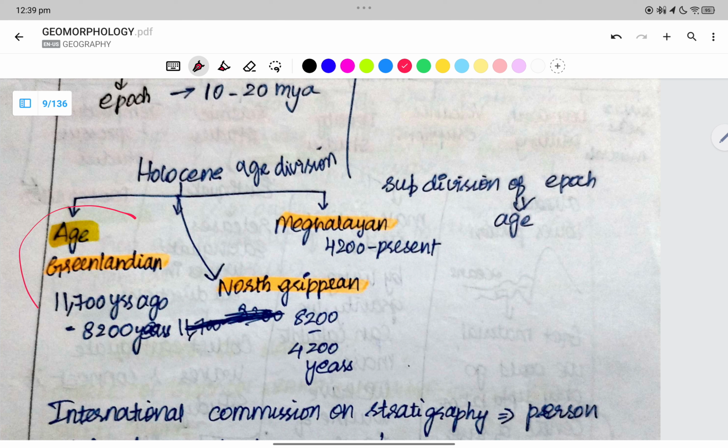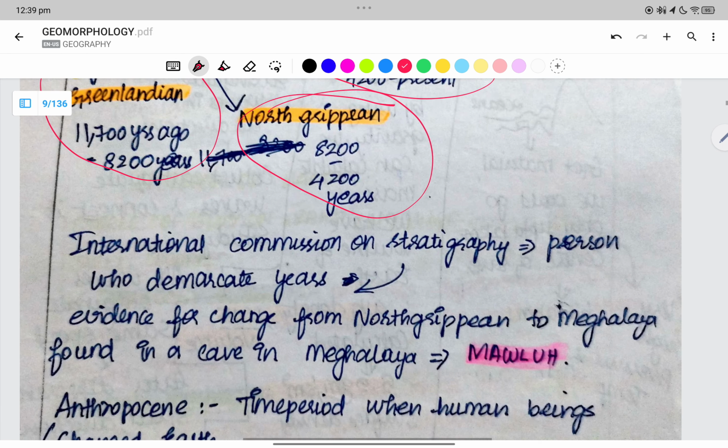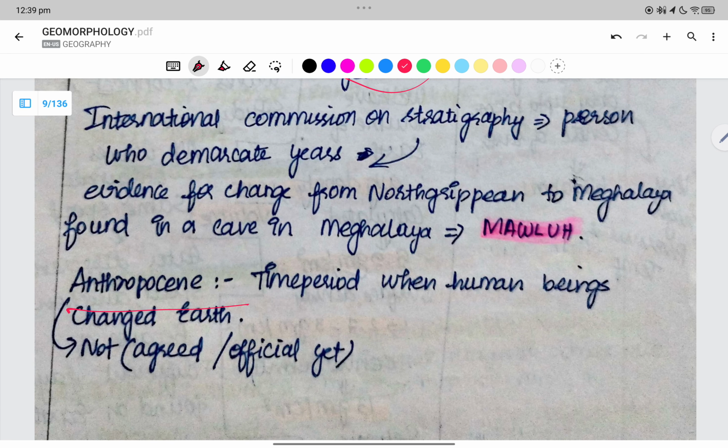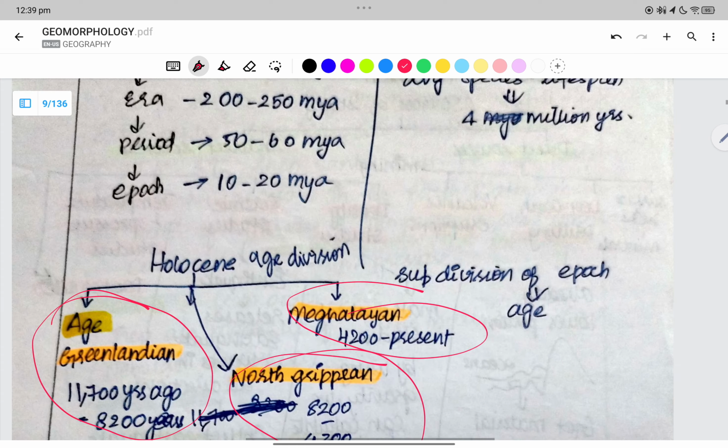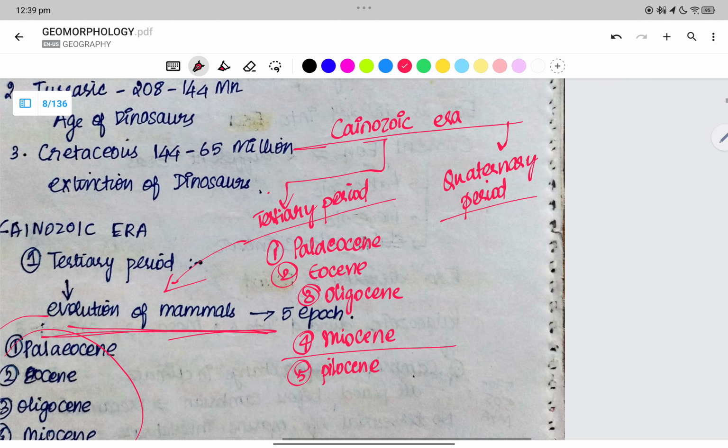Holocene is again divided into ages: Greenlandian, Northgrippian, Meghalayan, and Anthropocene. Now in the quaternary period we have Holocene and Anthropocene.